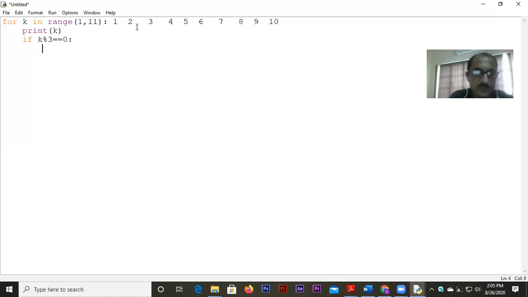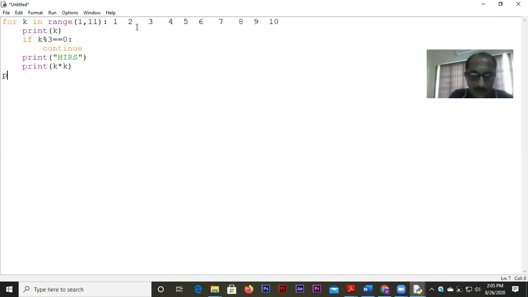What are they supposed to do? The moment k is a multiple of 3, I wrote continue. Okay. Then I continued with the loop and I wrote print. Look at this. First I printed, say, a message, and then in the next line I printed k into k. That is the square of k I'm printing. That's what I have done.